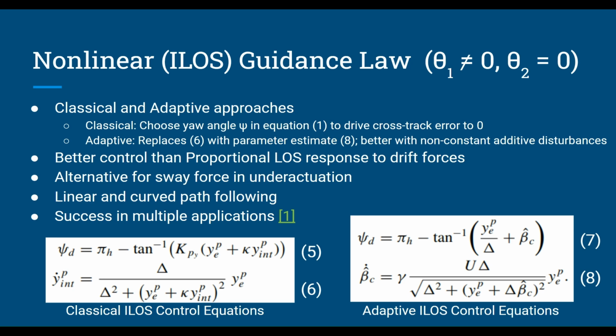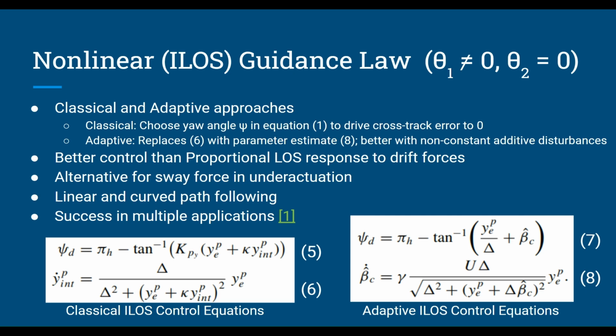The classical approach uses a yaw angle in equation 1 to drive the cross-track error to 0 and thus improve accuracy of pathing, while the adaptive approach replaces equation 6 with parameter estimate 8 and is better with non-constant additive disturbances such as wind, which can change very dynamically. It has shown better control than proportional line of sight response to drift forces, and additionally, it provides an alternative in path following accuracy to under-actuated vehicles, which are unable to produce their own sway forces for counteraction.